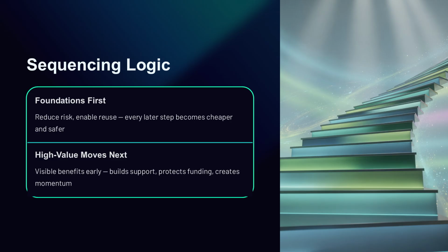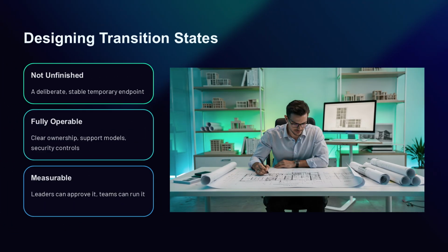With entry conditions in place, you now apply sequencing logic that leaders can understand. You prioritize foundational capabilities that reduce risk and enable reuse, because these investments make every later step cheaper and safer. You then prioritize high-value moves that deliver visible benefits early, because early value builds support, protects funding, and creates momentum across portfolios.